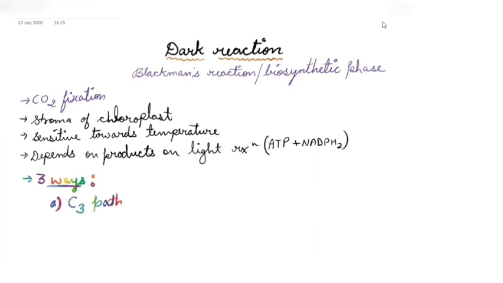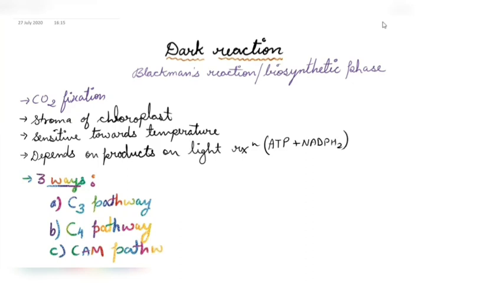The C3 pathway is the most common one and the most primitive one. After the C3 pathway, the plants adapted according to the conditions and converted their pathways into C4 pathway and one more pathway, that is CAM pathway.